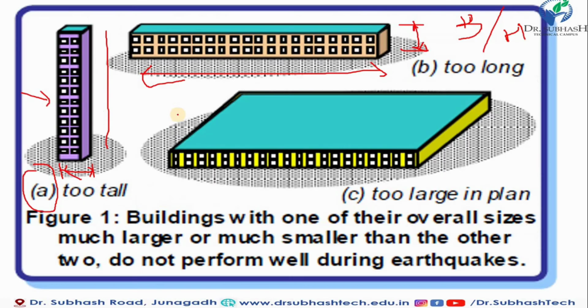Now I ask one question to all my students. According to these three shapes you see in our figure, you have to find the answer to the same question: which shape, in your mind, performs best when an earthquake occurs? Write in our comment box. Also, we will discuss in lecture 4 which shape is perfect for our RCC building.